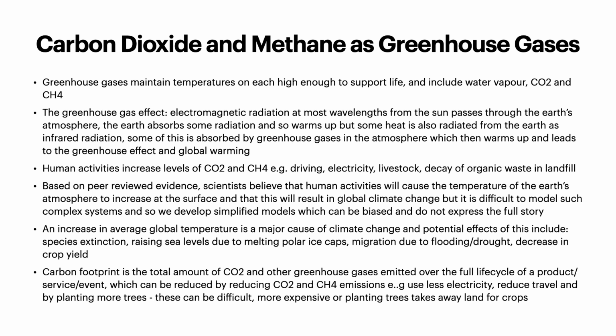The greenhouse gas effect: electromagnetic radiation at most wavelengths from the sun passes through the Earth's atmosphere. The Earth absorbs some radiation and so warms up, but some heat is also radiated from the Earth as infrared radiation, some of which is absorbed by greenhouse gases in the atmosphere, which then warms up and leads to the greenhouse effect and global warming.